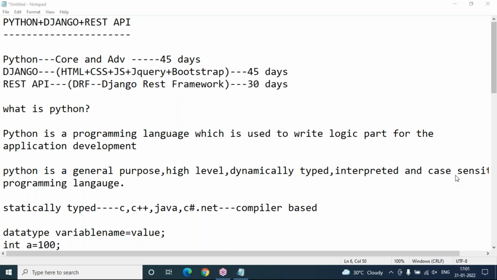And OOPS concepts like encapsulation, polymorphism, inheritance, abstraction, file handling, exception handling, multi-threading, decorators, generators, logging files, assertion, Python database connectivity with MySQL and Microsoft SQL Server, and also the functions topic mainly. These are all I will cover. You will get the syllabus copy from the official website. No worries, sir.